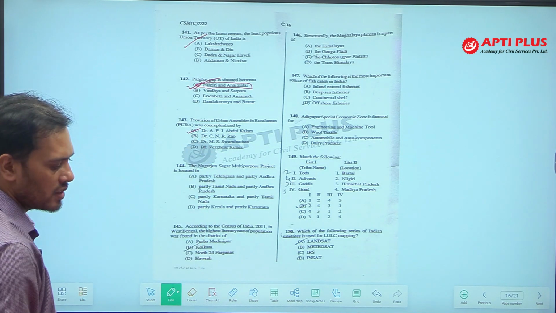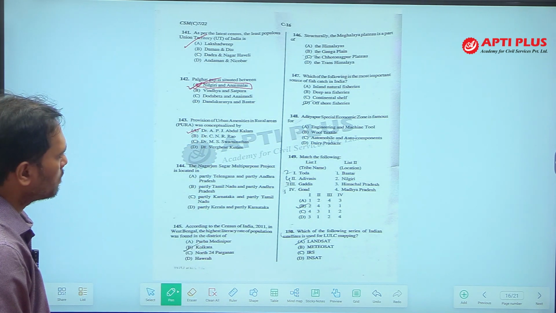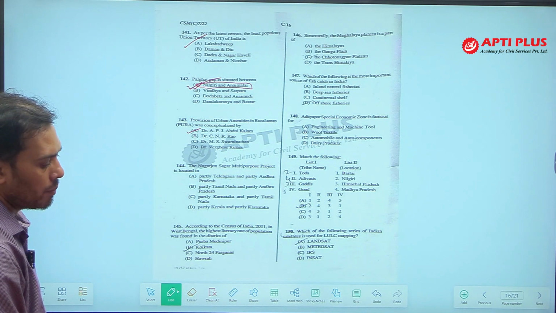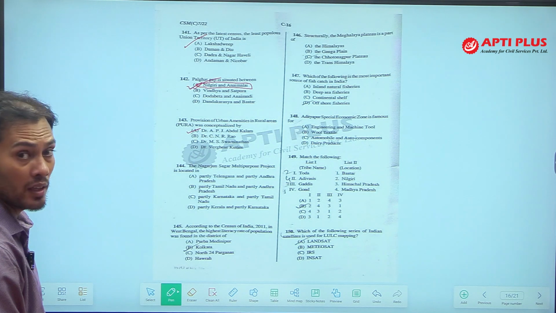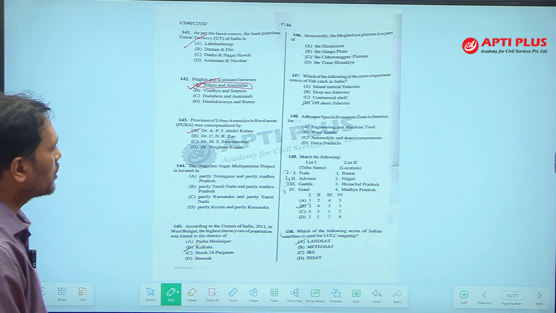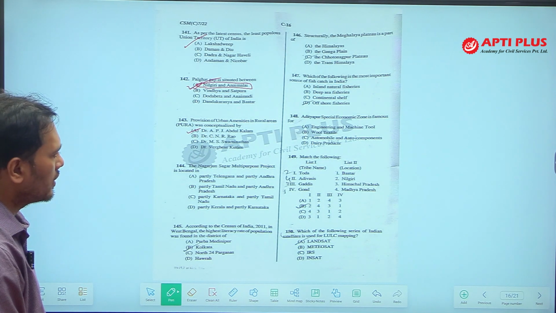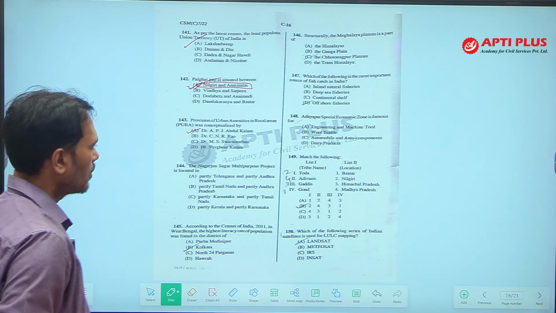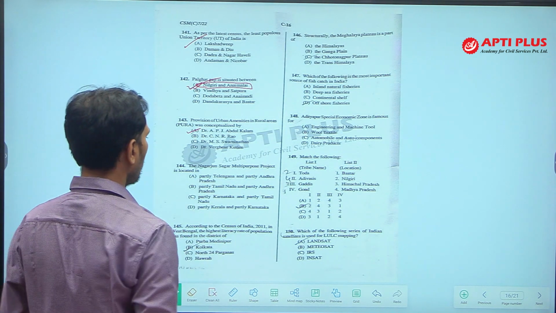He conceptualized this scheme in a book he wrote. The name of the book was Target 3 Billion. In the book Target 3 Billion, he mentioned this PURA scheme in brief, and this book was written by him and his co-author Srijan Pal Singh. That is the answer of 143.